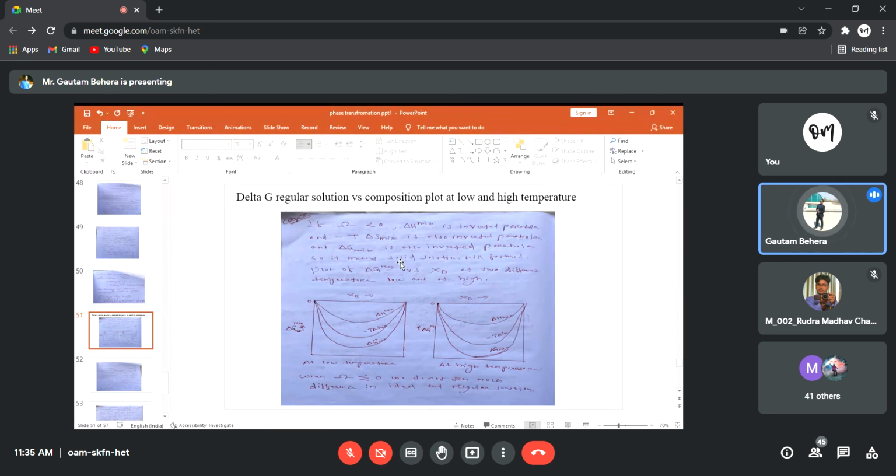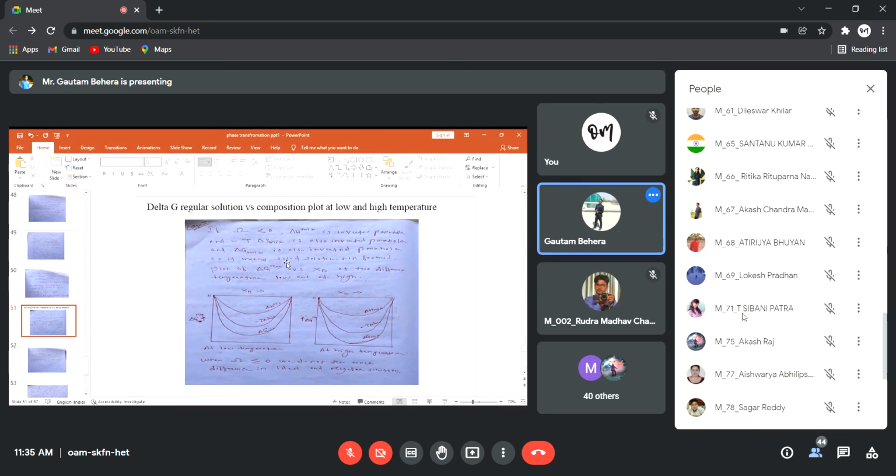Guys, delta S mix, or delta S configuration, configurational entropy can never be negative. Entropy can never be negative. Either it will be 0 or it will be positive. Are you getting my point?